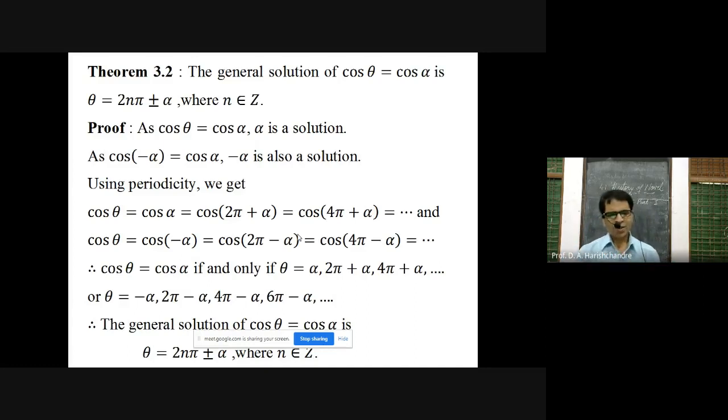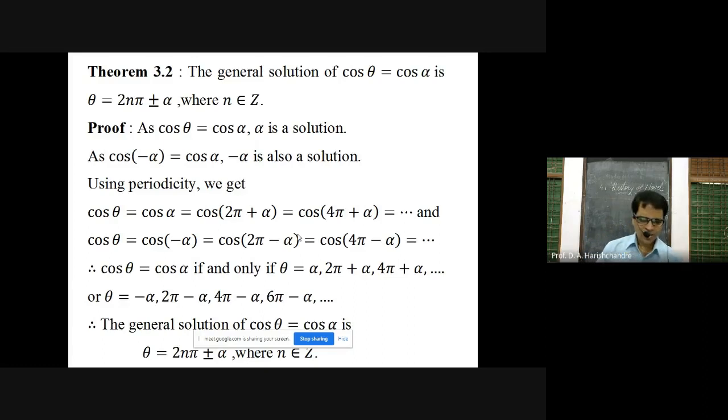As cos theta is equal to cos alpha, alpha is one of the solutions. Again, using the allied angle formula, cos of minus alpha is equal to cos alpha. So minus alpha is also one more solution. Now you can use the periodic property. In the solution alpha, keep on adding 2 pi. So we are getting cos theta is equal to cos alpha is equal to cos 2 pi plus alpha is equal to cos 4 pi plus alpha, and so on. We are getting a number of solutions of that equation.